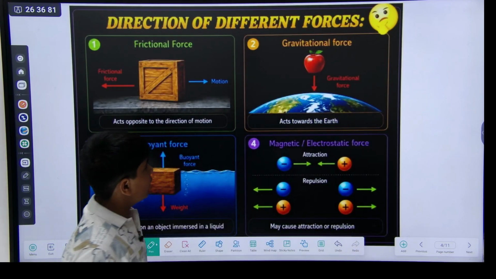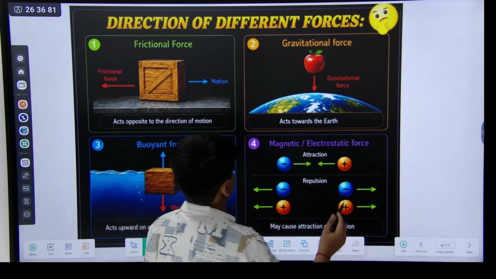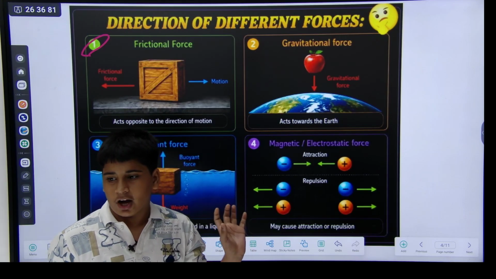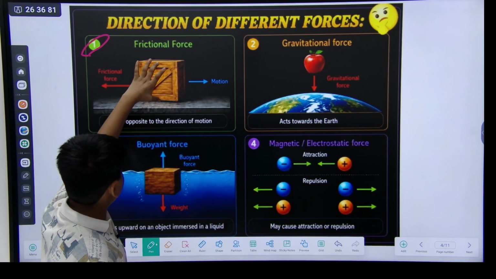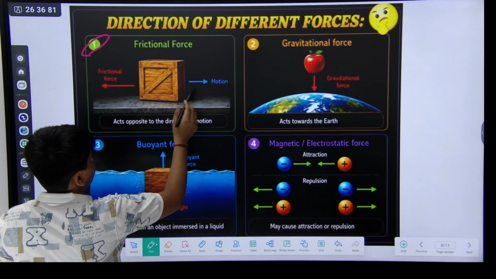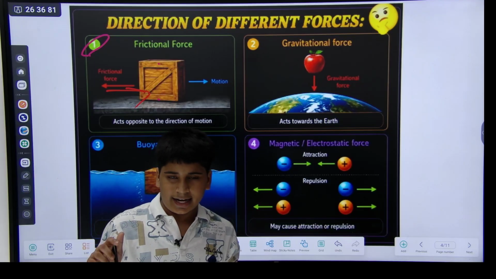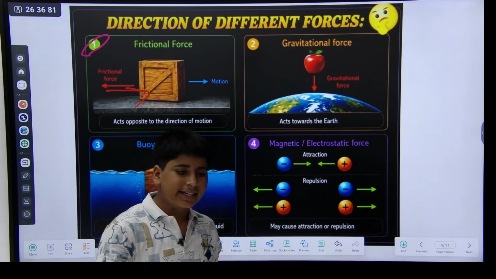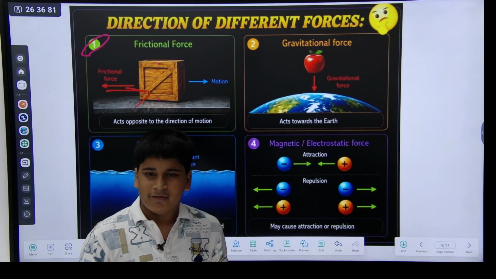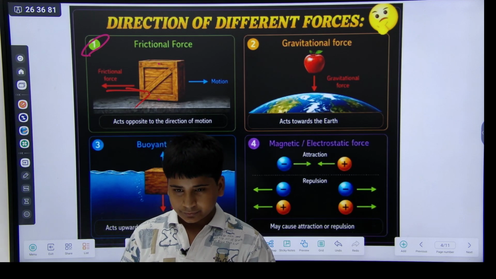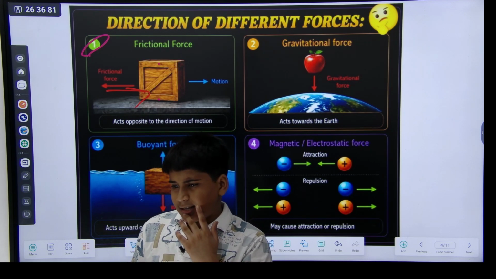And now direction of different forces. Like here is a block. When you push it in this direction, you have given it motion.